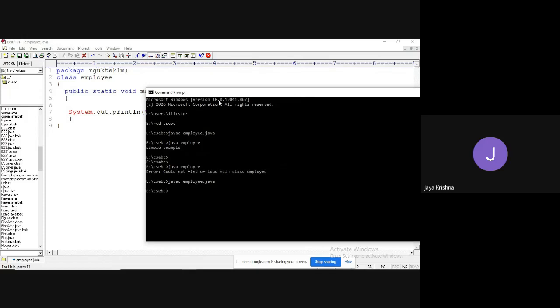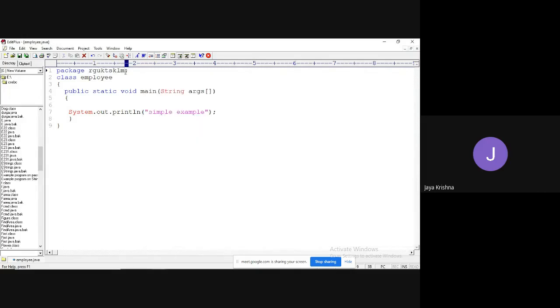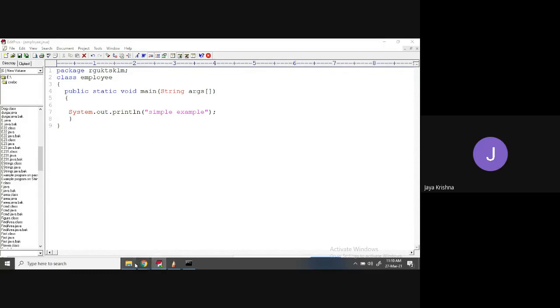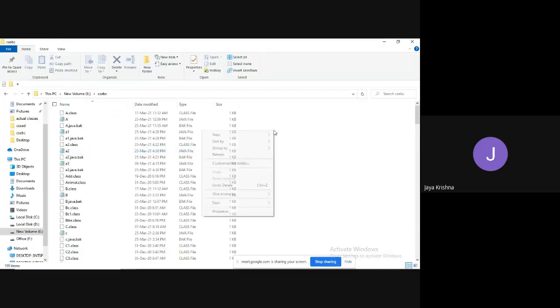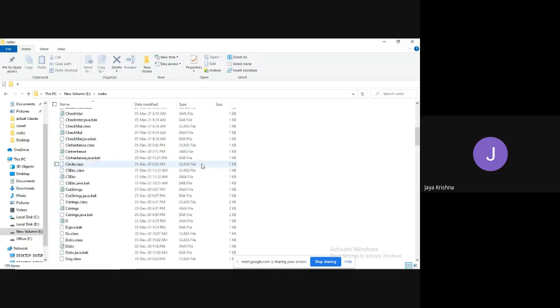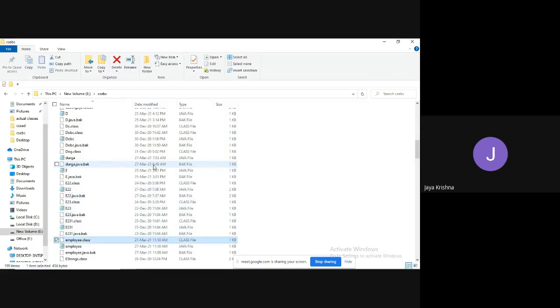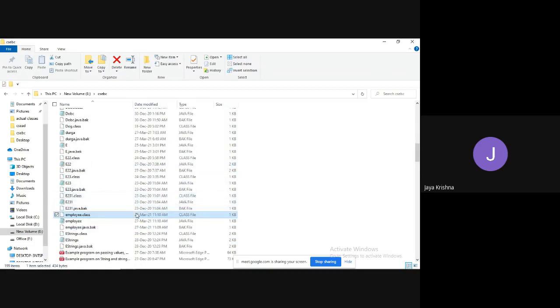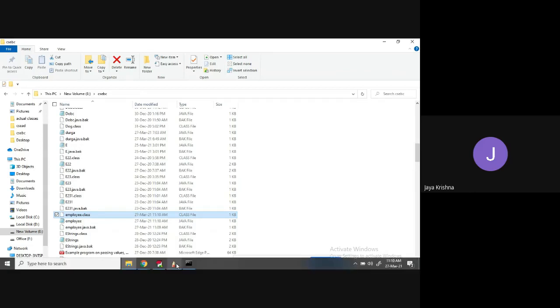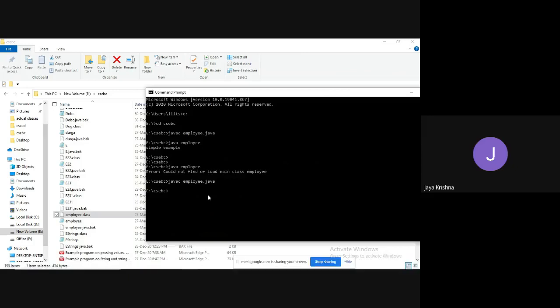Okay, what is our requirement? What I said, once I have written the keyword package, it is going to create a folder called rjkit SQLM. But if you go here, is any package created? No. But is any class created? Employee.class, just check. Employee.class is created. The class is created, but the package, I mean the folder, is not created. So there is a particular structure you have to follow to create a package.